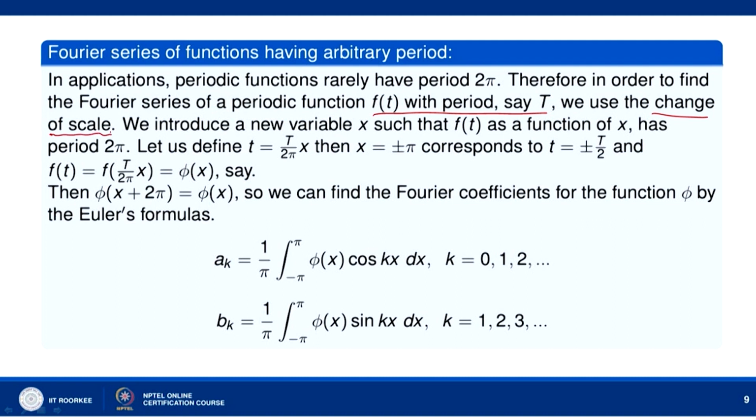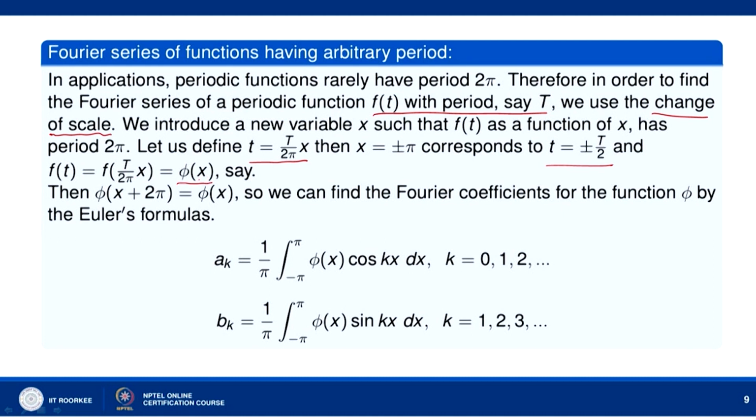We introduce a new variable x such that f t as a function of x has period 2 pi. Let us define t equal to T over 2 pi into x. Then when x will be minus pi, t will be minus T by 2, and when x will be plus pi, t will be T by 2. So, x equal to plus minus pi will correspond to t equal to plus minus T by 2, and the function f t will change to f of T over 2 pi x, which we can write as some function phi x. Okay.